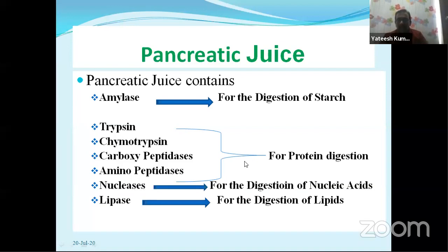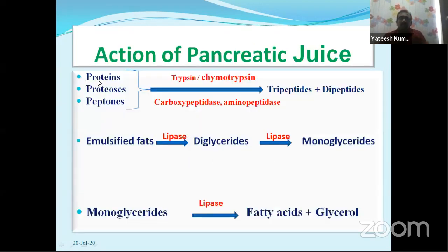these are acting on the proteins. Nucleases are acting on the nucleic acids, that is the DNA and RNA. And lastly, lipase, an enzyme, acts on the lipids. And how these enzymes act, we will discuss one by one. Look here, proteins, proteases, peptones.